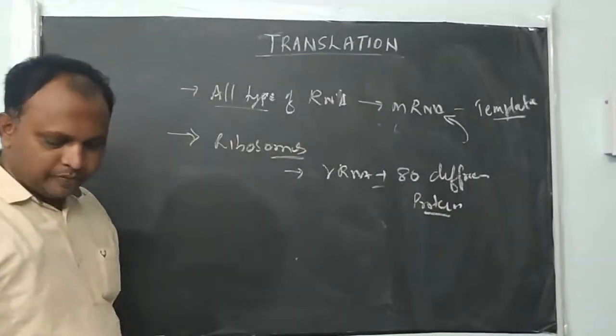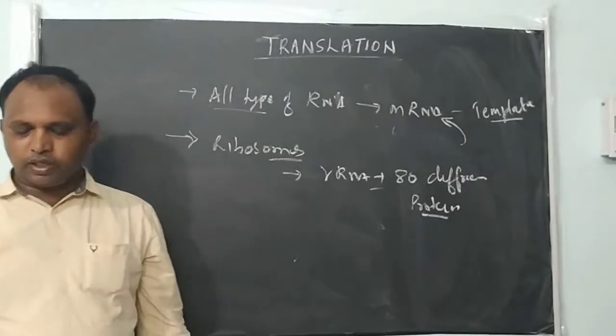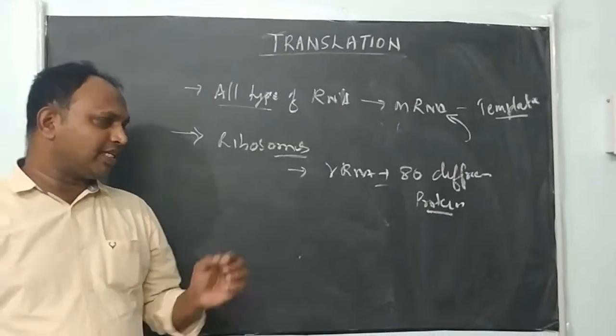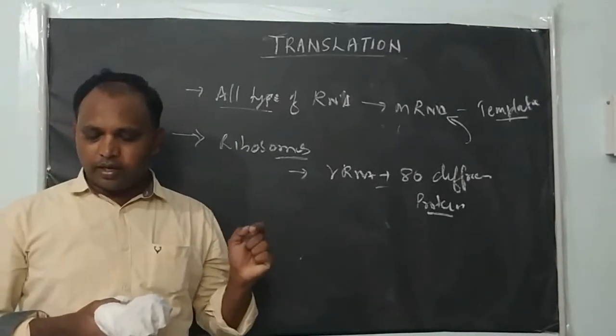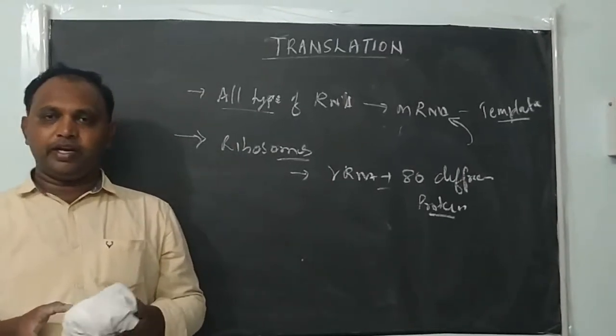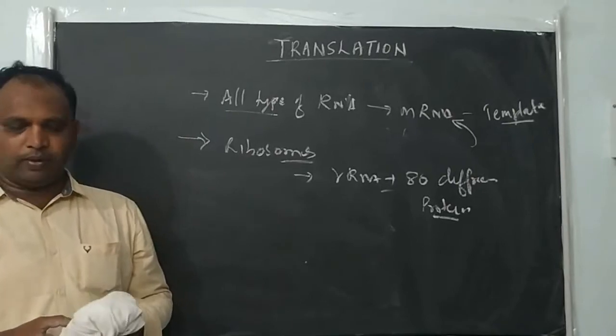Ribosomes consist of different types of structural rRNA, so ribosomal RNA, and about 80 different proteins are found in them.